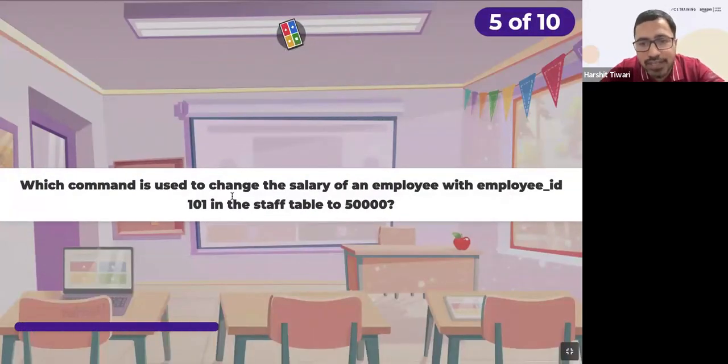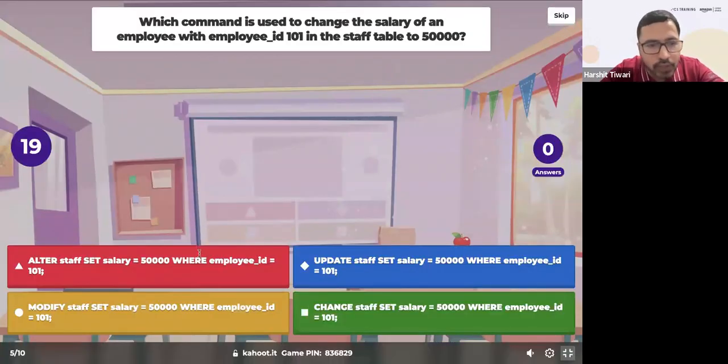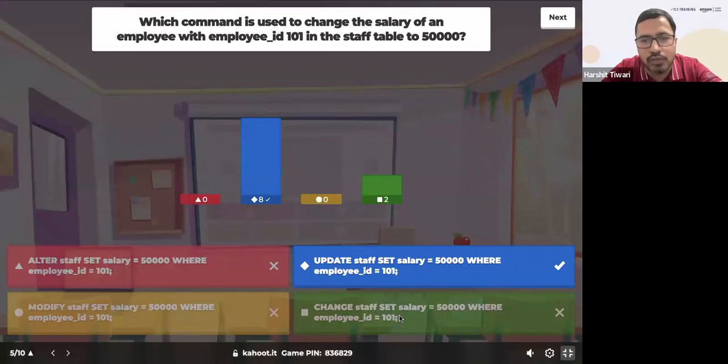Which command is used to change the salary of an employee with employee ID 101 in the staff table to 50,000? Alter staff set salary equal to 50,000 where employee ID is 101. Update staff set salary equal to 50,000 where employee ID is 101. Modify staff set salary equal to 50,000 where employee ID is 101. Change staff set salary equal to 50,000 where employee ID is 101.